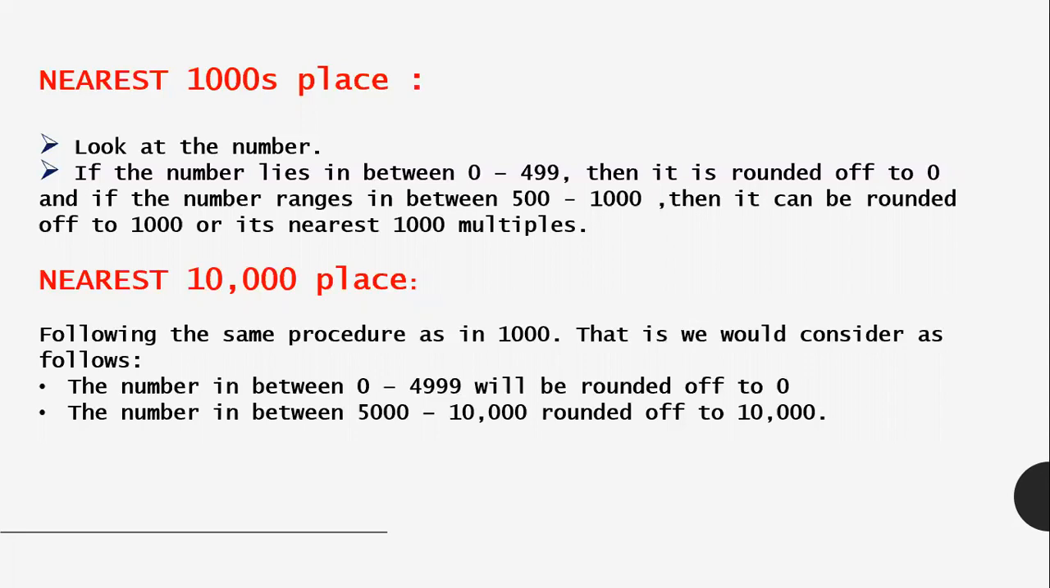For the 10,000s place approximation, we will follow the same procedure as we followed in hundreds and thousands. We check the range, whether it is between 0 to 4,999. If it is between 0 and 4,999, then it will be rounded off to 0. And if the number is between 5,000 and 10,000, all the numbers between 5,000 and 10,000 will be rounded off to 10,000.